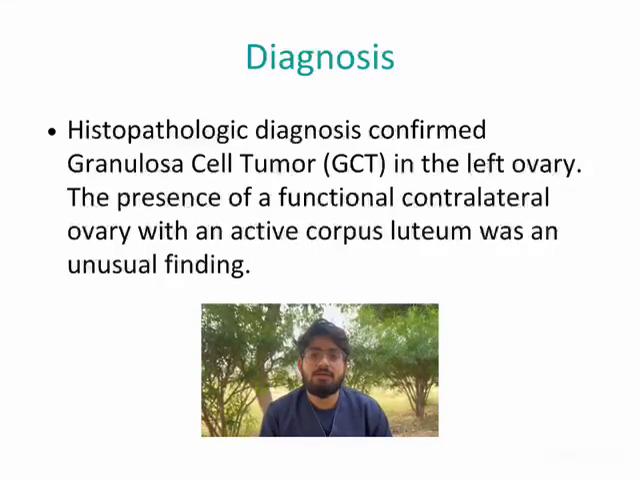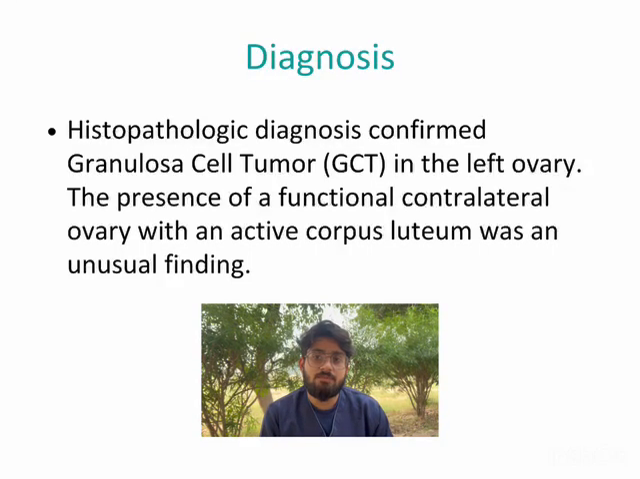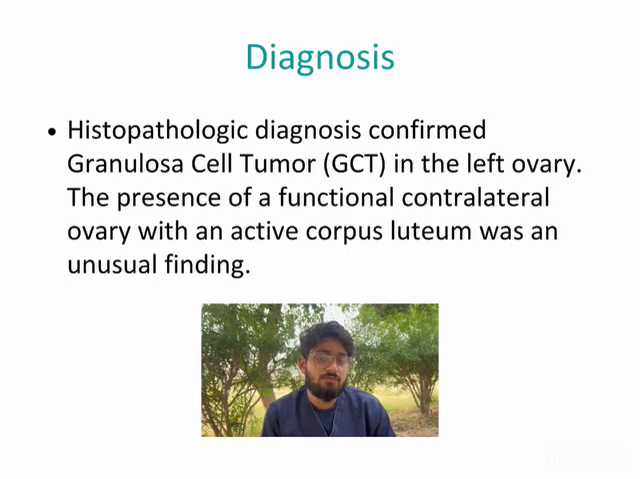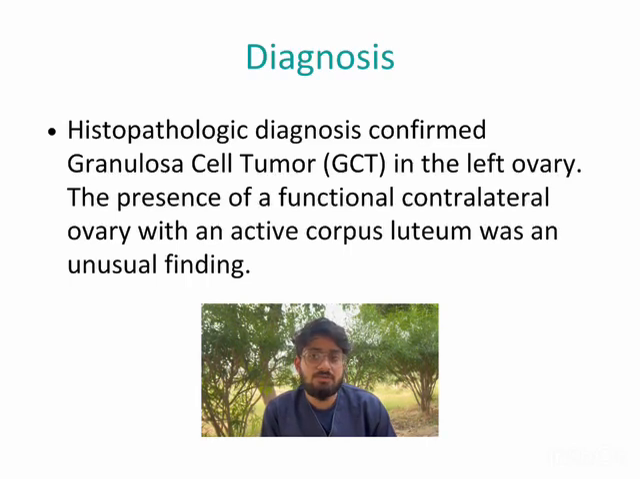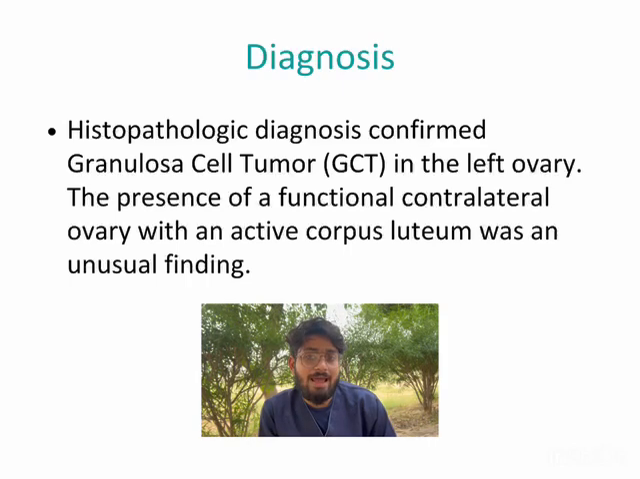So talking about the diagnosis of this condition, we took histological samples from the granulosa cells, and the findings under the microscope are as follows. In the left ovary, we have taken the granulosa cell. The presence of a functional contralateral ovary with an active corpus luteum was an unusual finding. Also the theca cells are absent in this case.